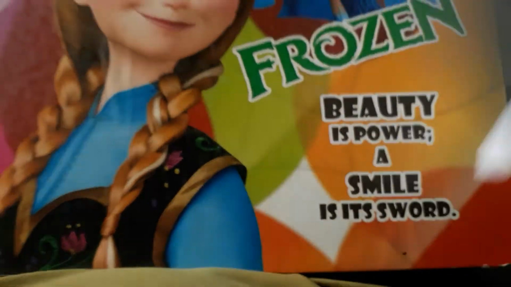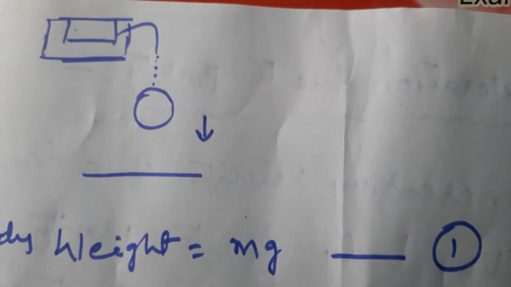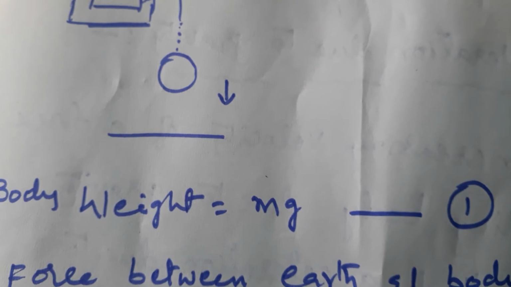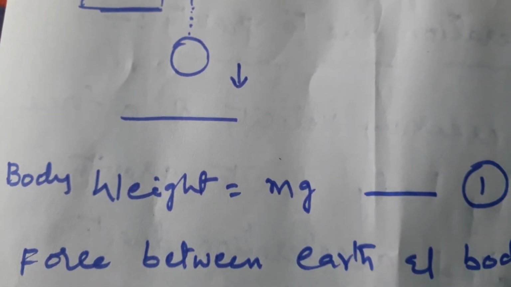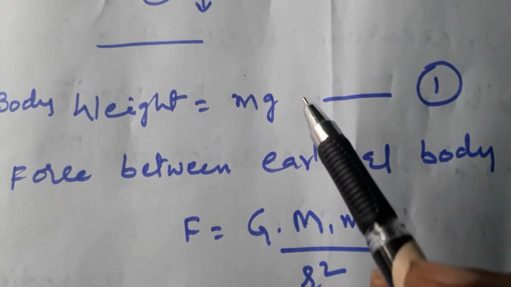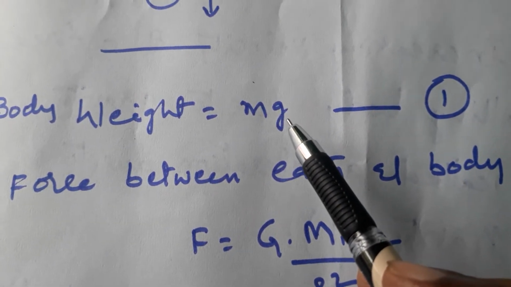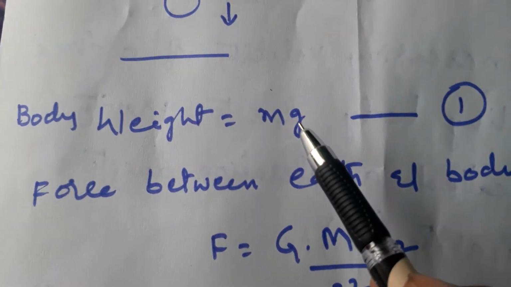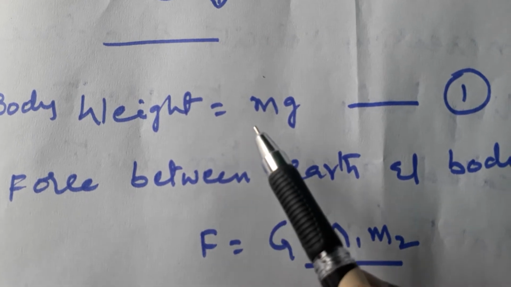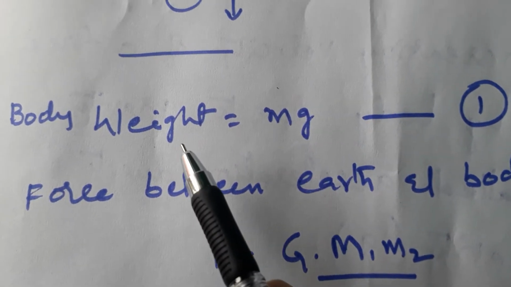Now for a free falling body, we can find out the acceleration due to gravity. How? You know, the weight of the body is mg, mass into acceleration due to gravity. Mass of the body times acceleration due to gravity is called the weight of the body.